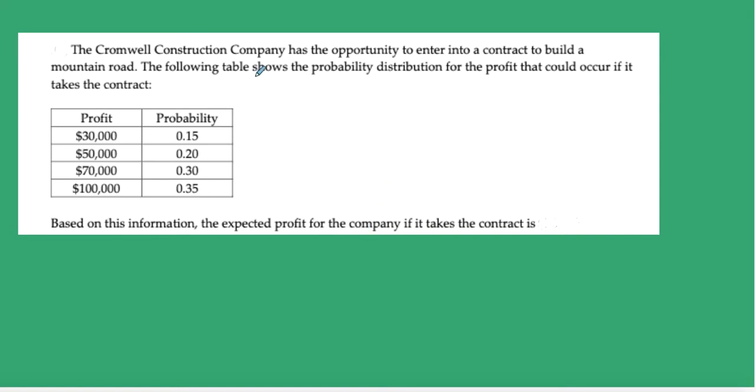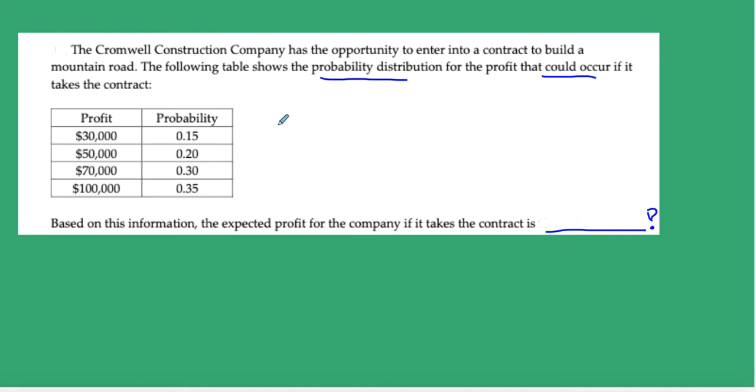For example, the Cromwell Construction Company has the opportunity to enter into a contract to build a mountain road. The following table shows the probability distribution for the profit that could occur. Remember, it's an expectation if it takes the contract. Based on this information, the expected profit for the company if it takes the contract is... so we're filling in the blank. What is it?